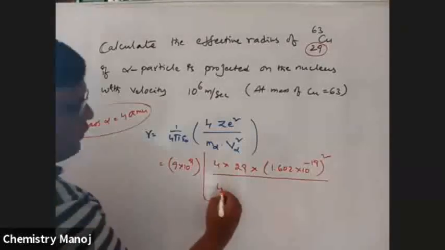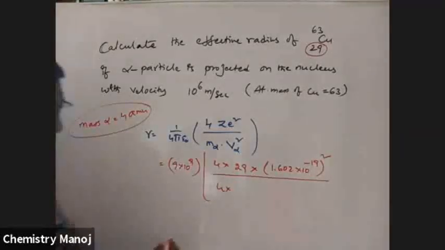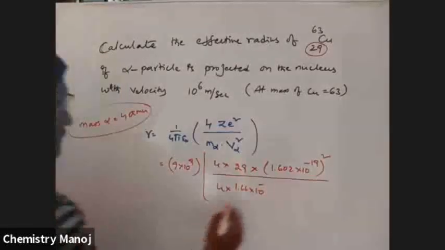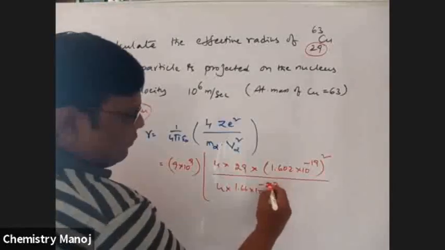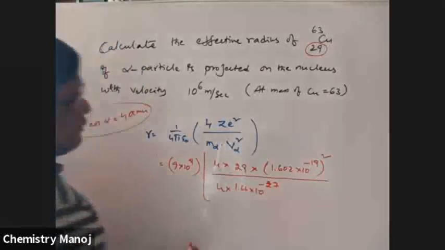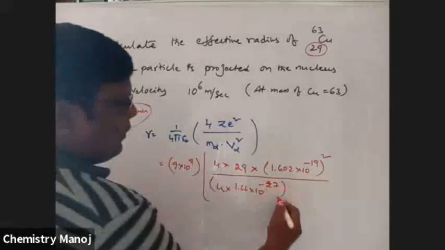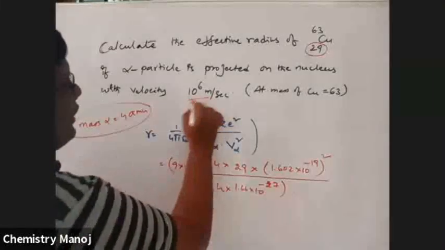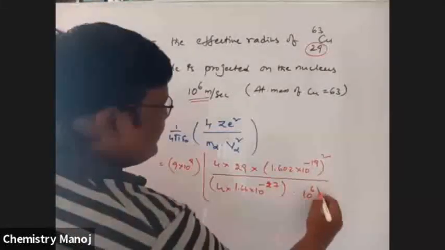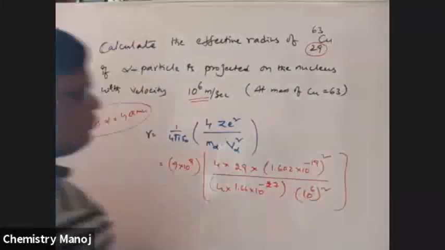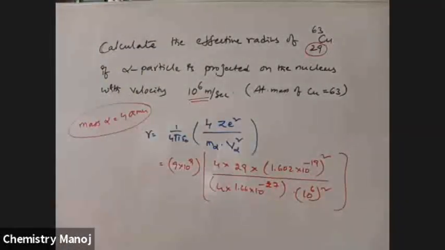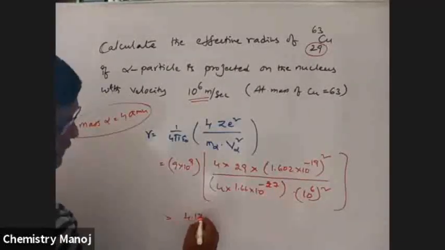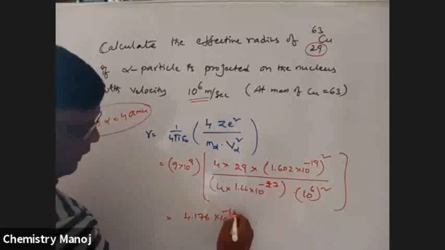And 4 into 1 AMU is equal to 4 into 1.66 into 10 power minus 27 kg, into the velocity of the alpha particle, which is given to you, 10 power 6, whole square. Altogether, the final calculation gives 4.176 into 10 power minus 12 meters.